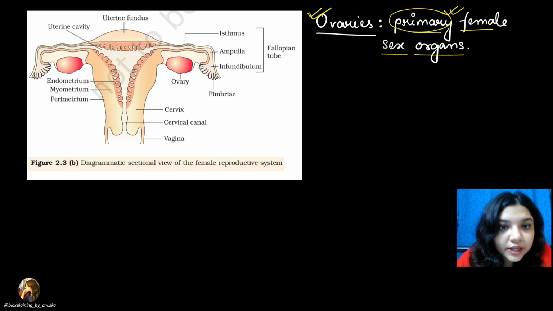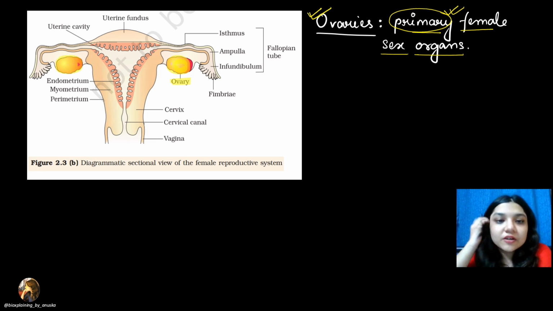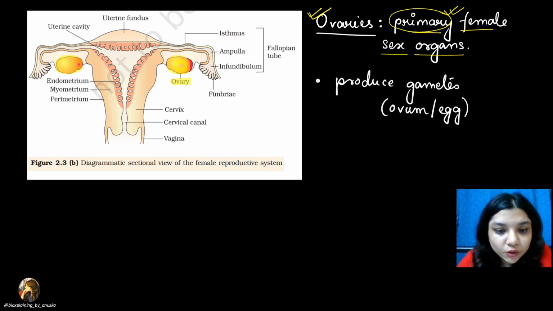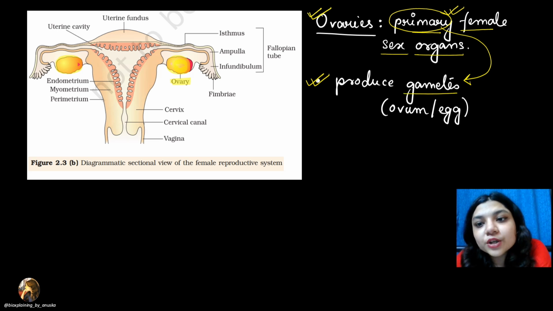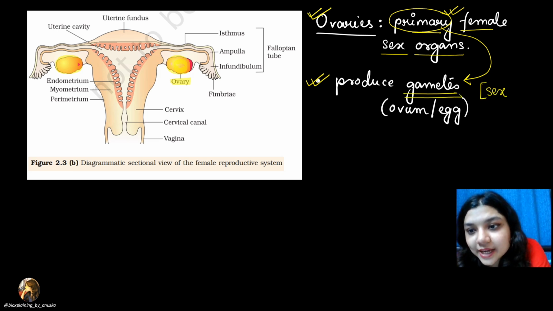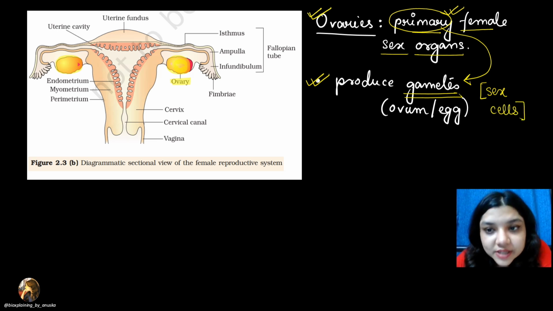I hope we can all locate the ovary in the diagram. This one, like I'm highlighting in yellow right now, is one ovary, and on the other side this is the other ovary which is present. Next, we have to know the function. As I have just told you, it is known as the primary sex organ because it will produce the gamete, right? What is a gamete? Gametes are called sex cells. In case of human females, the gamete is the egg or the ovum.